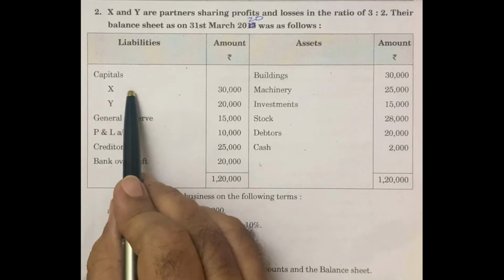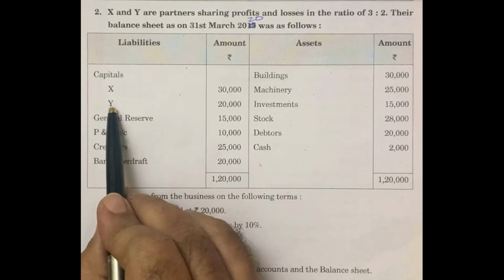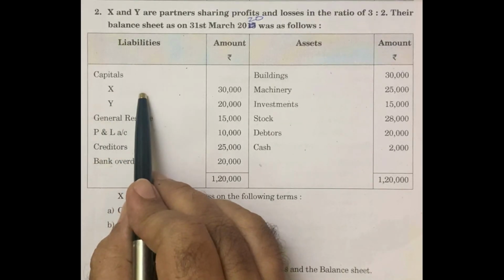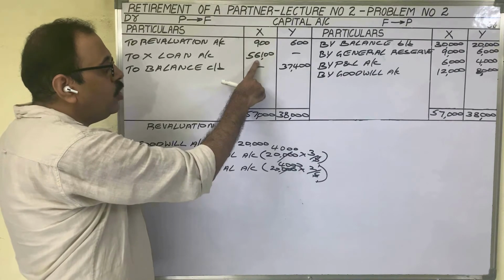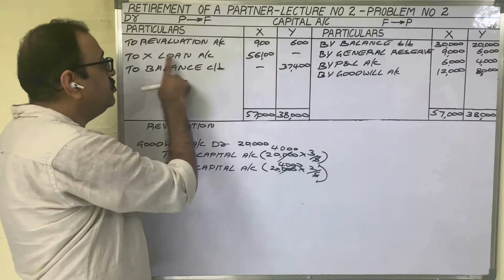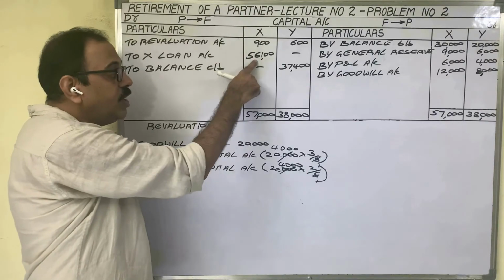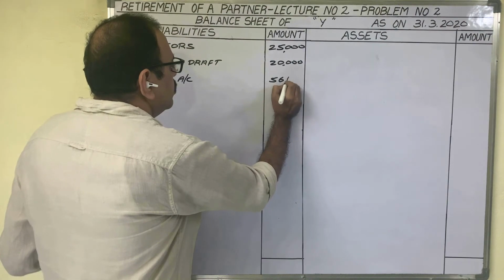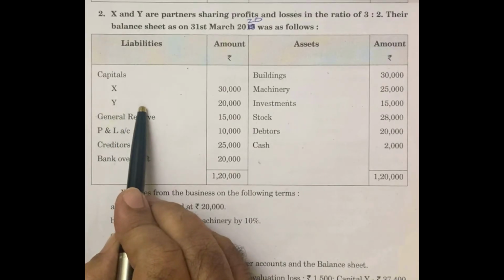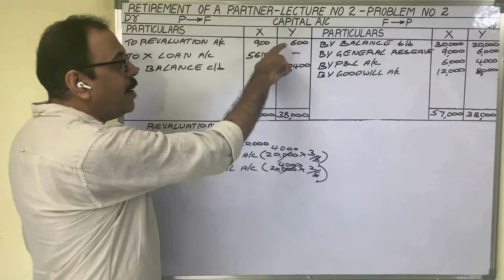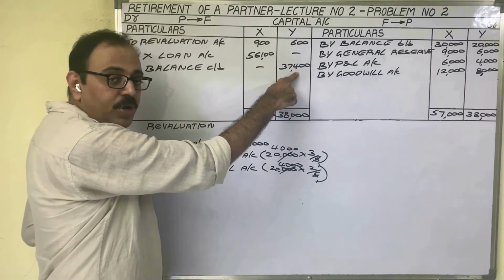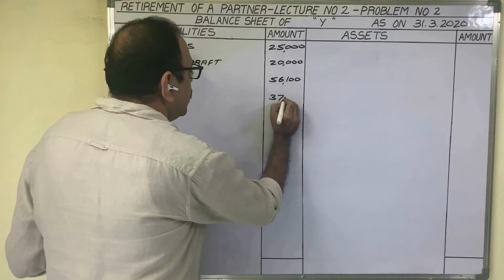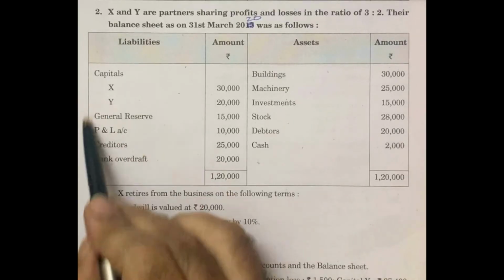Finally, we have to show the loan account of X and the capital of Y. So loan of X. From where we should write this amount? In capital accounts, X due amount 56,100 rupees we transfer to his loan account now. This amount we have to show here. X loan account. Capital of Y. From where we should take this amount? In capital accounts, Y balance carried down amount is there now. This amount we have to show here. Y capital 37,400 rupees. Liability side completed.